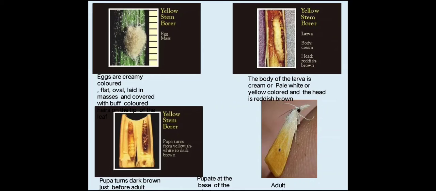Then the yellow stem borer larva, as the name says, will bore into the stem of the rice and feed on the stem. Next, pupation also takes place inside the stem only. Then you can see the adult. Is this a male or female moth? This is the female moth because it has black spots.